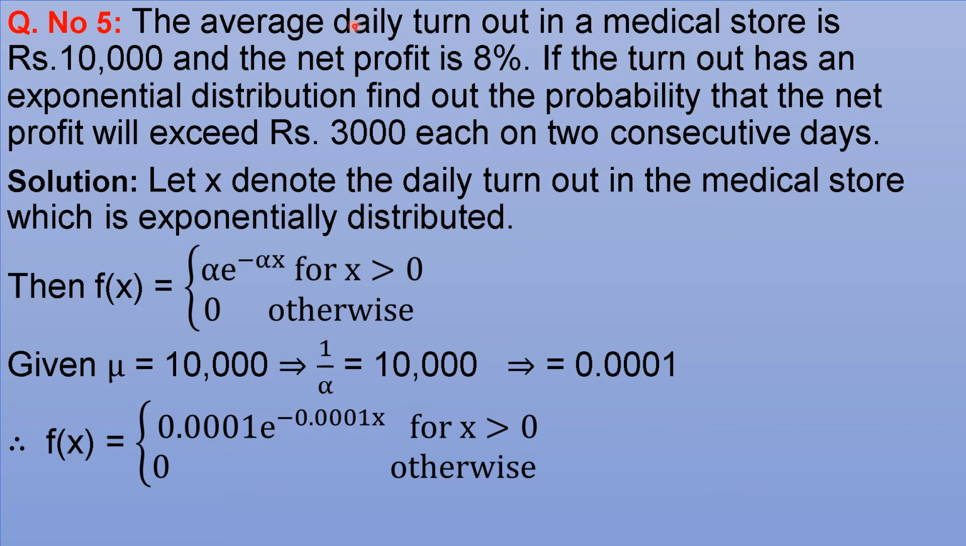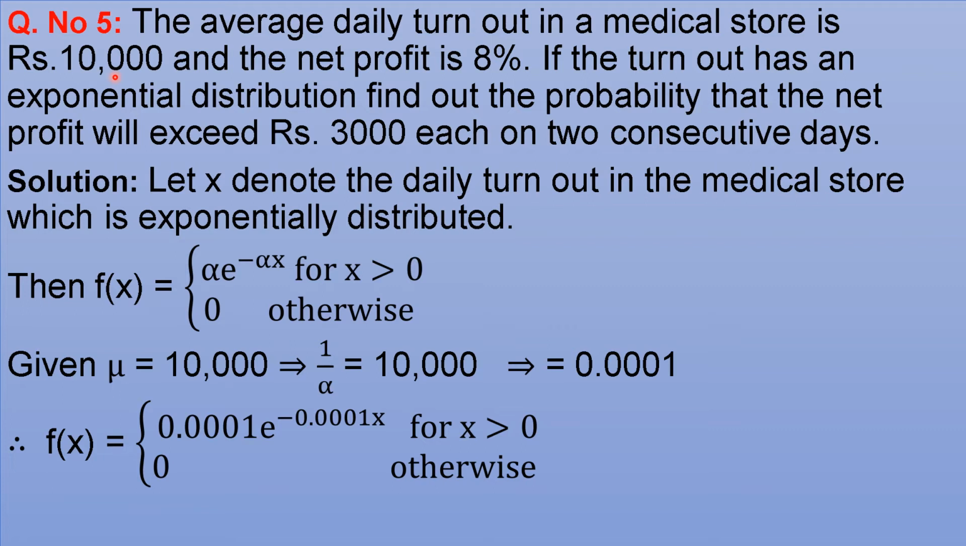The average sale in a medical store is 10,000 and the net profit is 8%. If the turnout has an exponential distribution, find out the probability that the net profit will exceed rupees 3,000 on each of 2 consecutive days. So if the turnout or sales is exponentially distributed, let us denote X as the daily turnout in the medical store, which is exponentially distributed. Then the probability density function of X is f of X is alpha into e power minus alpha x for X positive, 0 otherwise.